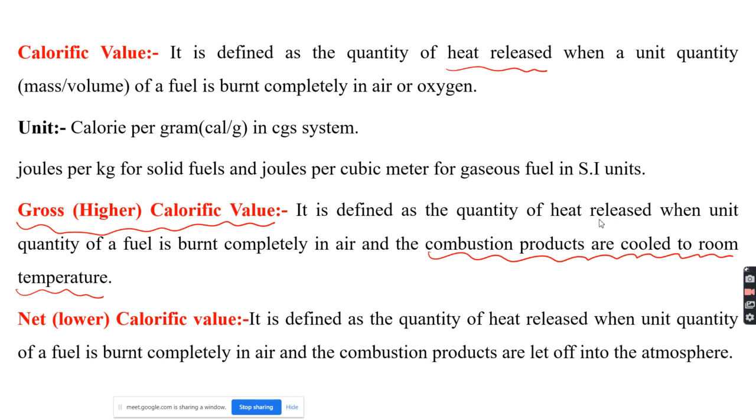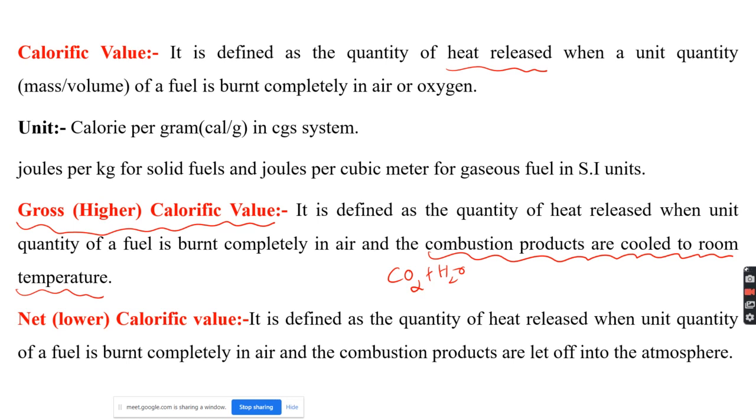Some amount of heat energy is absorbed by the combustion products, that is nothing but the carbon dioxide and water moisture. They may absorb some amount of heat energy, and that energy is also taken into consideration during combustion, and that is what we call the higher calorific value or gross calorific value. That is, it is defined as the quantity of heat released when a unit quantity of fuel is burnt completely in air and the combustion products are allowed to cool to room temperature.